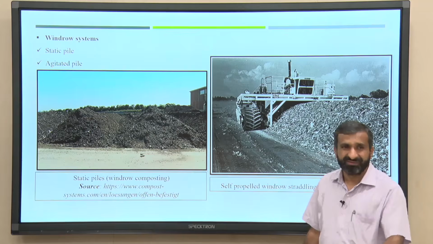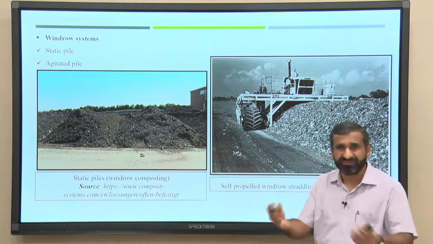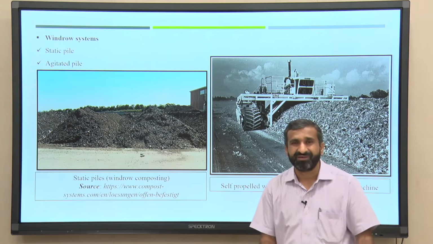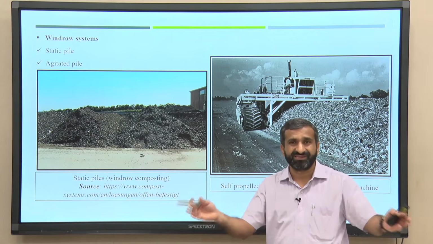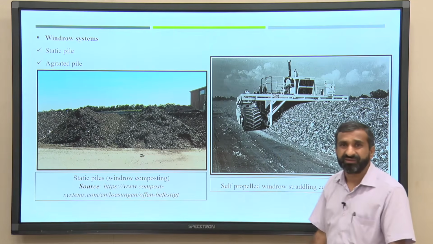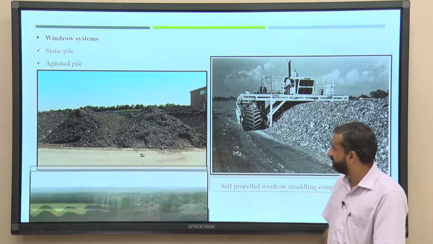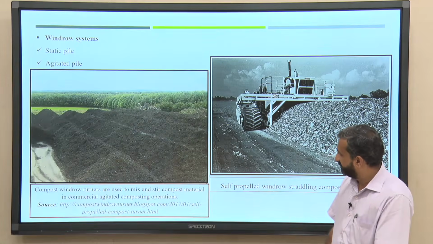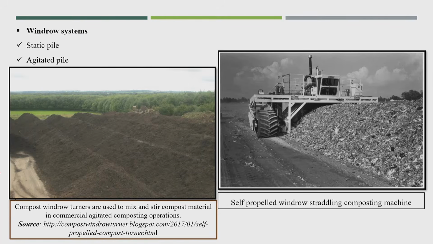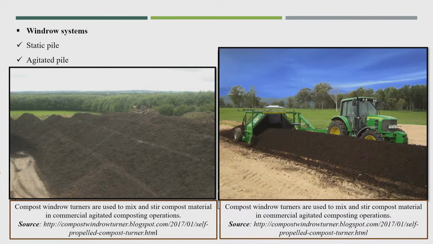That is why windrows are made in a simple way, using some kind of machines but not specially composting machines. This is another compost windrow, and turners are used to mix and stir the compost material in commercially agitated composting operations. You see here this is also with the turner.